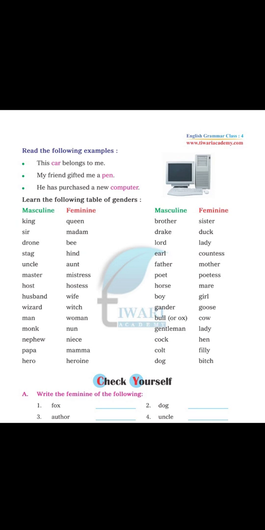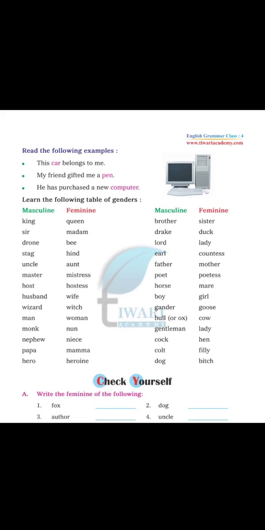Okay, so we can learn some more masculine and feminine words. King, queen; sir, madam; drone, bee; stag, hind; uncle, aunt; master, mistress; host, hostess; husband, wife; wizard, witch; man, woman; monk, nun; nephew, niece; papa, mama; hero, heroine; brother, sister; drake, duck; lord, lady; earl, countess; father, mother; poet, poetess; horse, mare; mayor, mayoress; boy, girl; gander, goose; bull or ox, cow; gentleman, lady; cock, hen; colt, filly; dog, bitch.